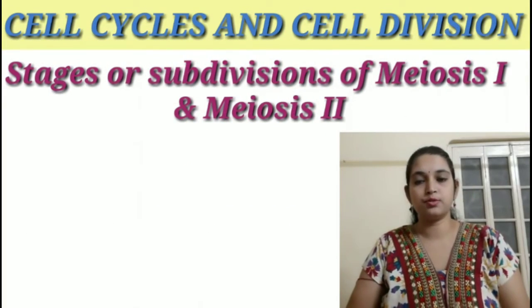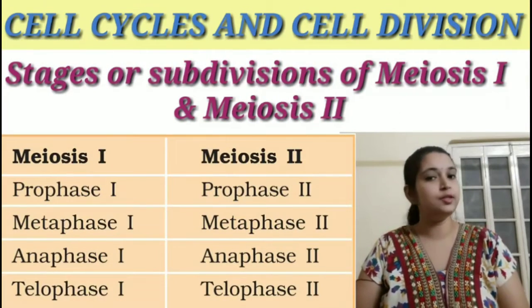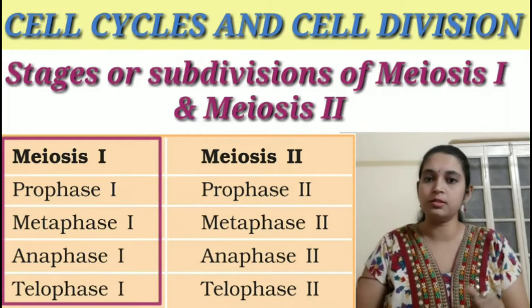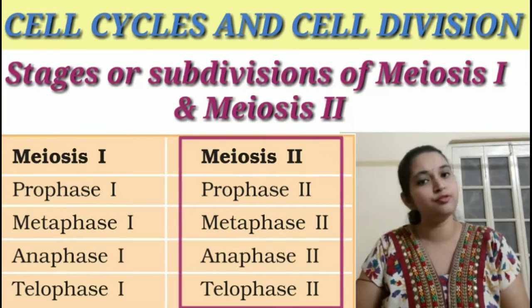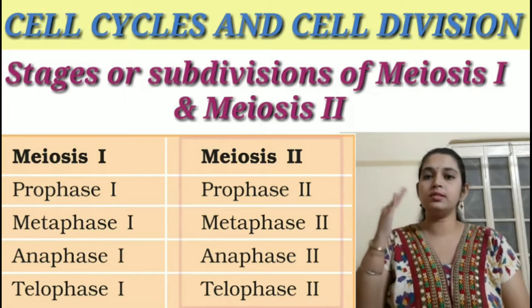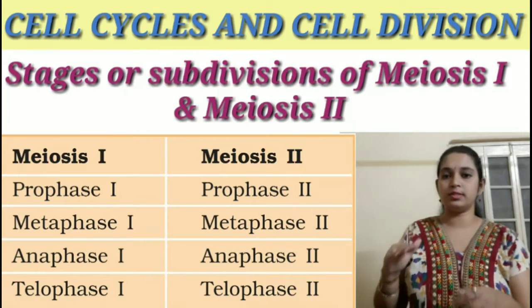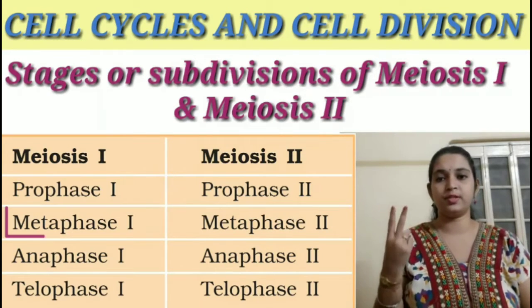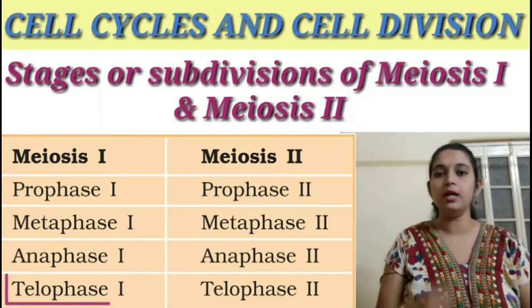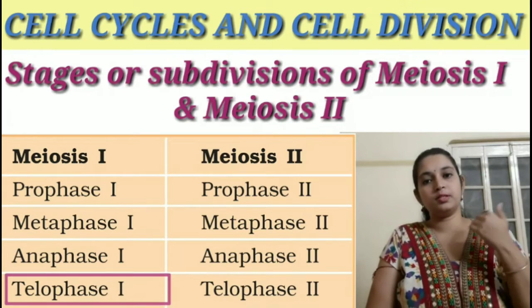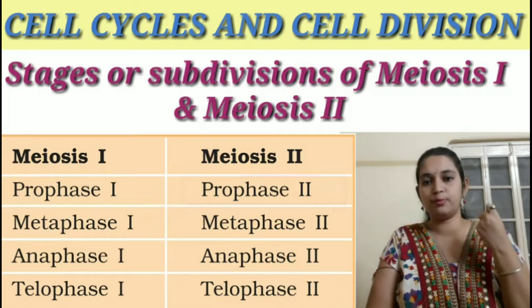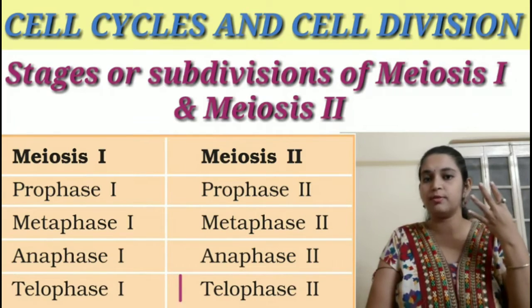Meiosis 1 can be subdivided into 4 substages and meiosis 2 can also be subdivided into 4 substages. Meiosis 1 is subdivided into prophase 1, metaphase 1, anaphase 1 and telophase 1. Similarly, meiosis 2 is subdivided into prophase 2, metaphase 2, anaphase 2 and telophase 2.